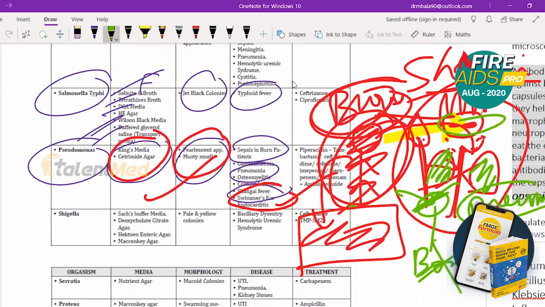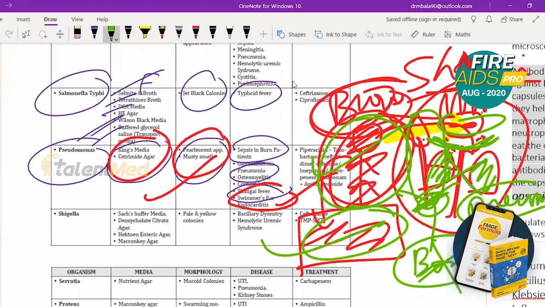The person who is on fire is finally in the swimming pool. So swimmer's ear. Sepsis in burns patient. Pneumonia for the king. Bones are gone, osteomyelitis. He is heartless. The king is heartless, so endocarditis. The king is holding a scepter, that is Cetrimide agar. He is a king, so King's media. He is wearing pearls, that is pearlescent appearance. And the king is